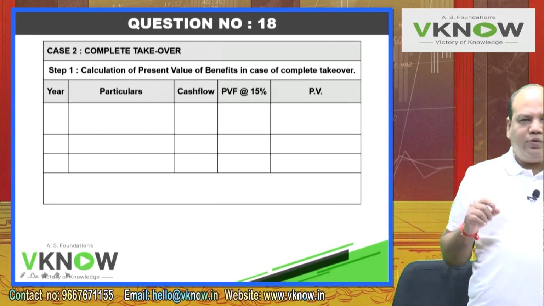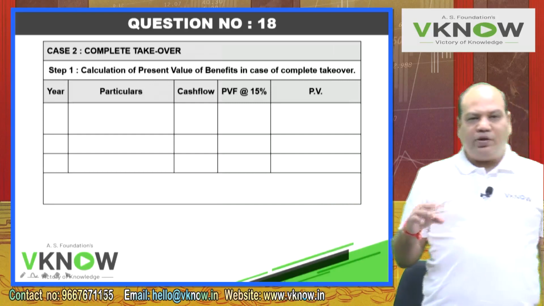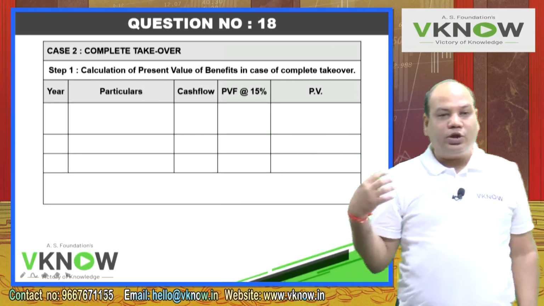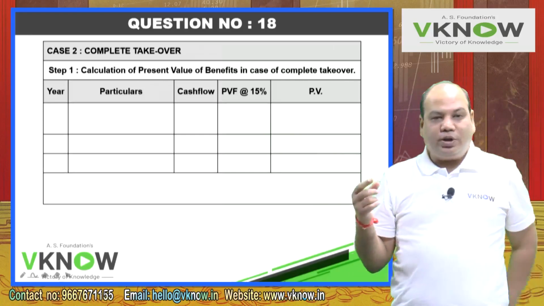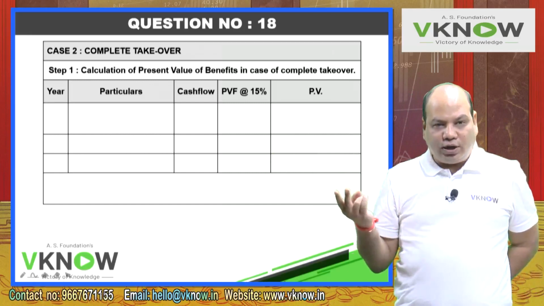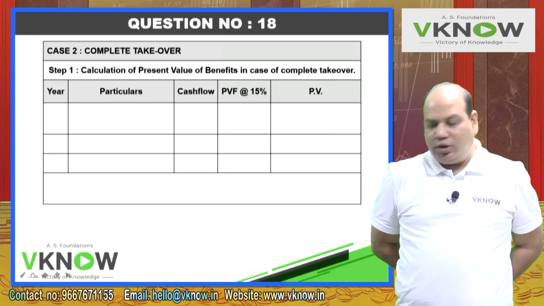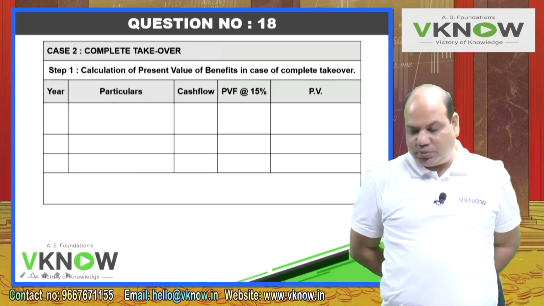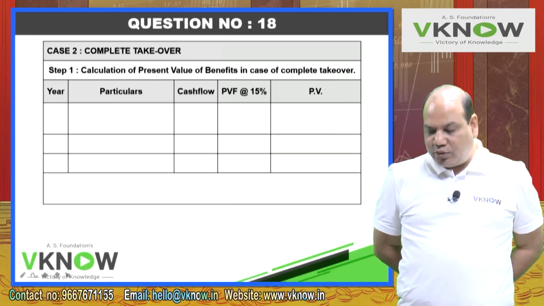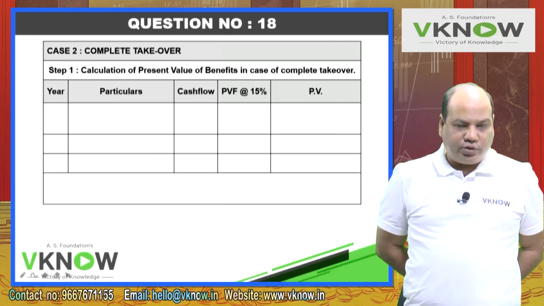So what you pay for today is the present value of the future benefits that you will get. But in case of complete takeover, there are two benefits: dividend as usual and some savings in cost and some amount raised by selling the office space. So this time we will write one common working note first.